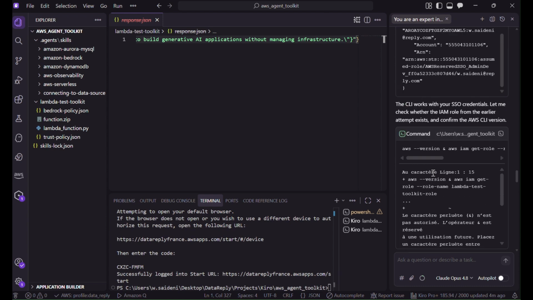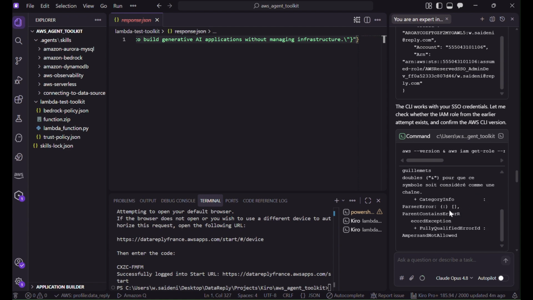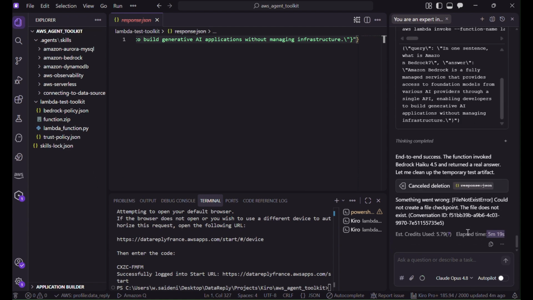So we used the MCP server, we used the skills in order to build and deploy this very simple lambda function in, I think, 5 minutes. Yeah, 5 minutes, 19 seconds. So it's a very good thing.